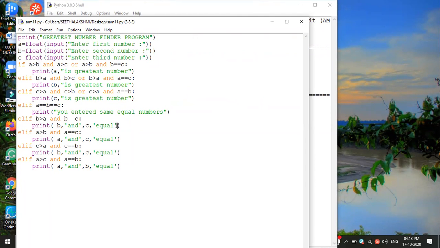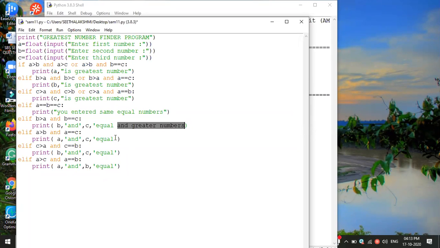Then we will add one more message, comma, or else equal, greatest, equal, and both are equal. Given A and B, A and C are equal, and greater among, isn't it? Greater number. Shall we write like that? Yes, sir. Greater numbers shall we write, because two numbers are there, no?